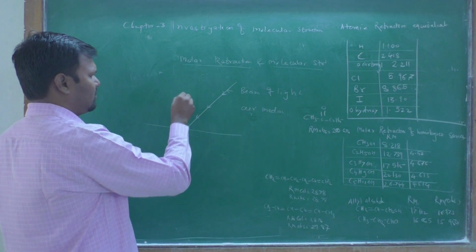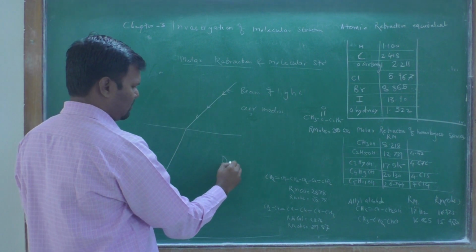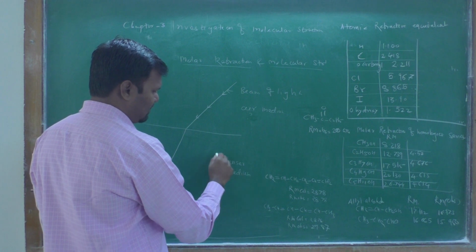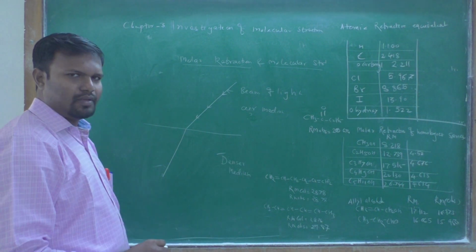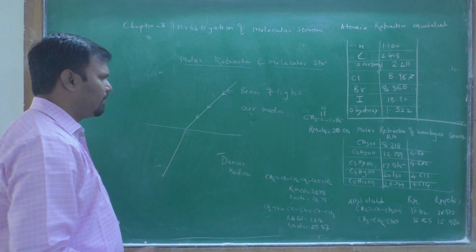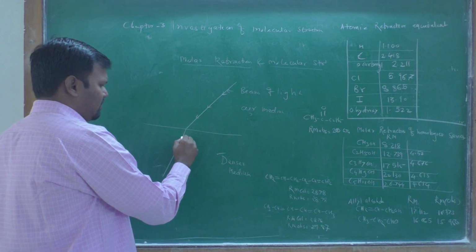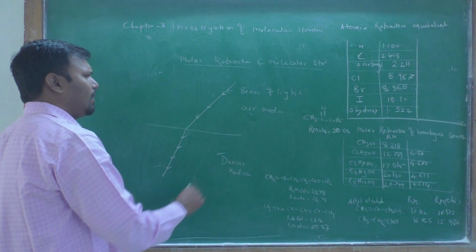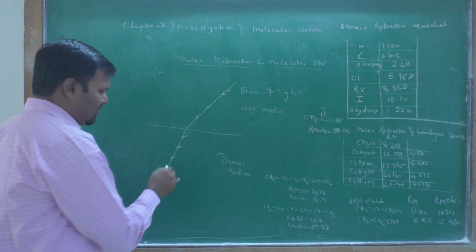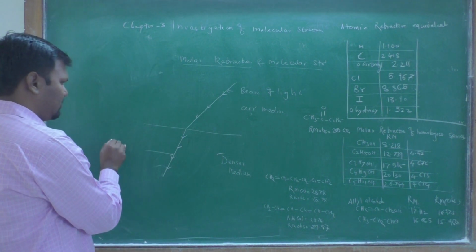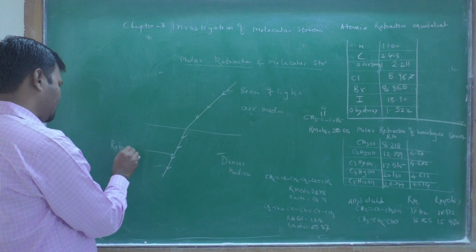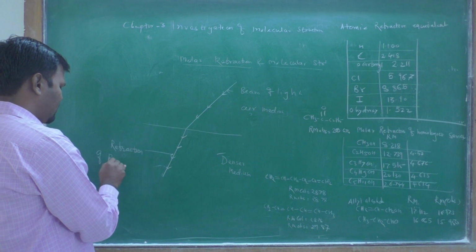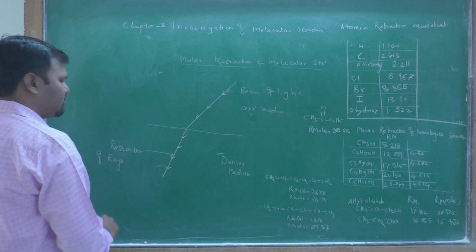Denser medium means any liquid or solid, such as glass. Then bending of the rays takes place. That bending of rays is refraction.